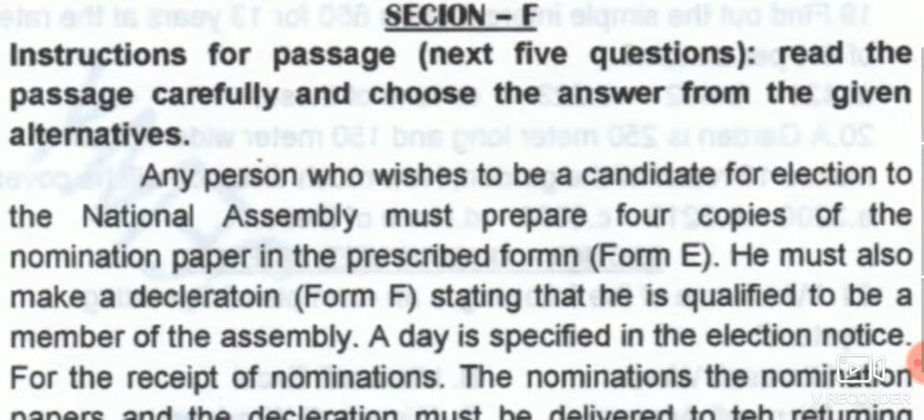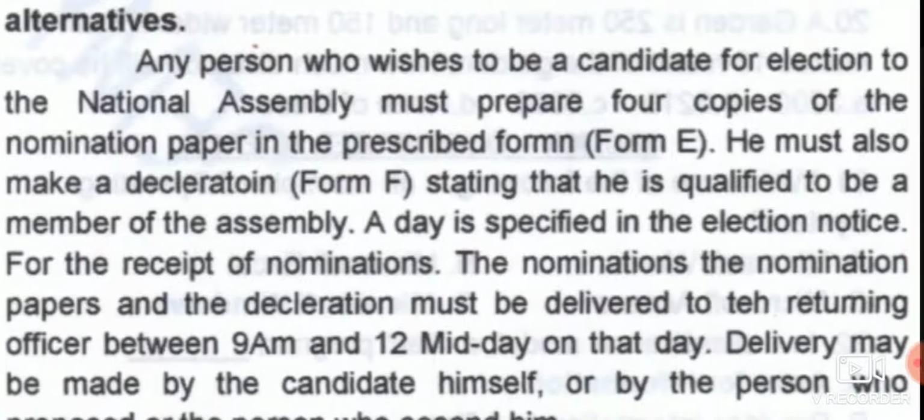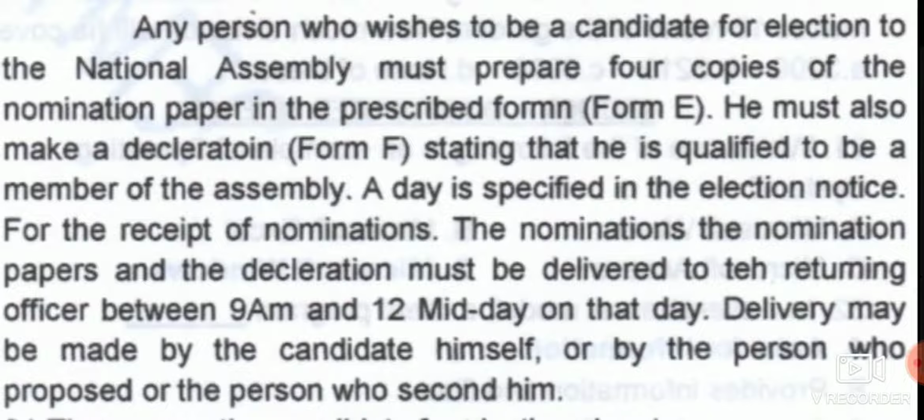Next we have: any person who wishes to be a candidate for election to the National Assembly must prepare 4 copies of the nomination paper in the prescribed form E. He must also make a declaration, form F, stating that he is qualified to be a member of the assembly.